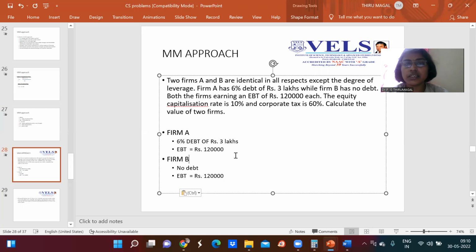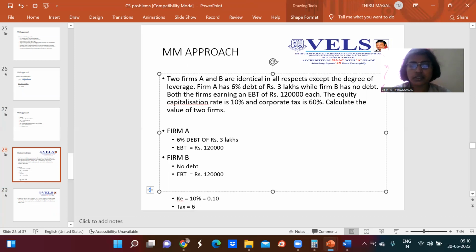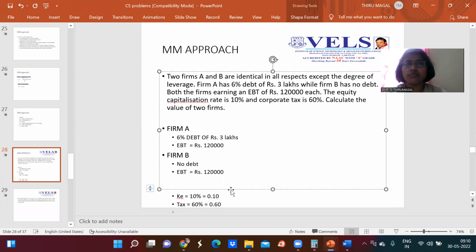The additional information given is the equity capitalization rate, that is KE, as 10%, which means 0.10, and a corporate tax of 60%. Even though as per the assumptions of the MM approach there are no taxes, because of the criticisms, to calculate the value of the levered as well as unlevered firm, the tax rate is included. So tax equals 60%, that is 0.60. Now we need to calculate the value of both the firms.